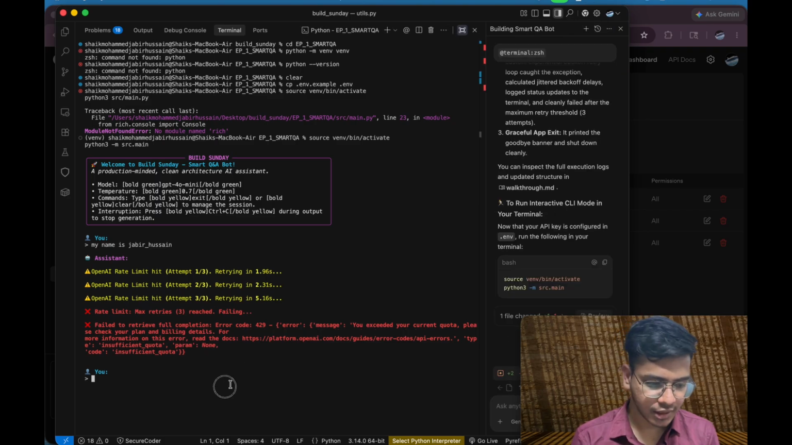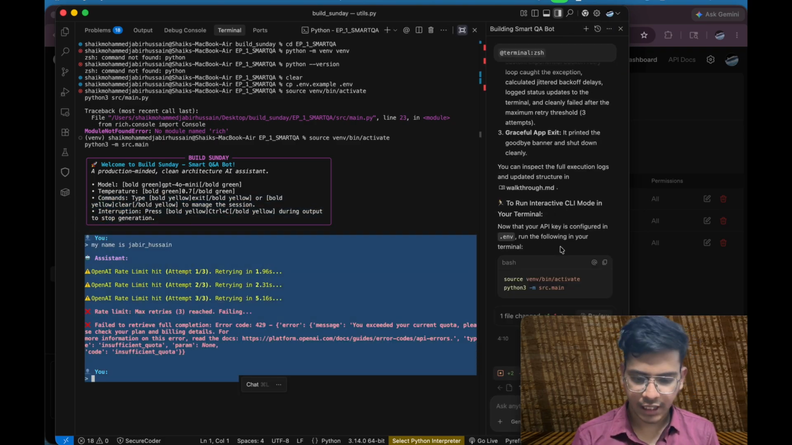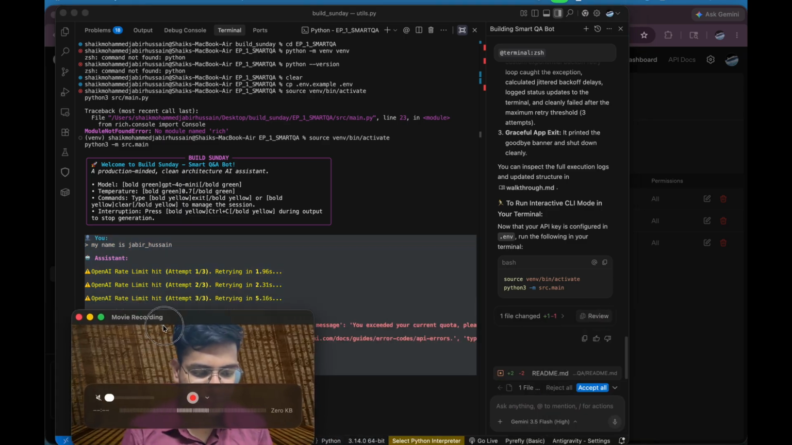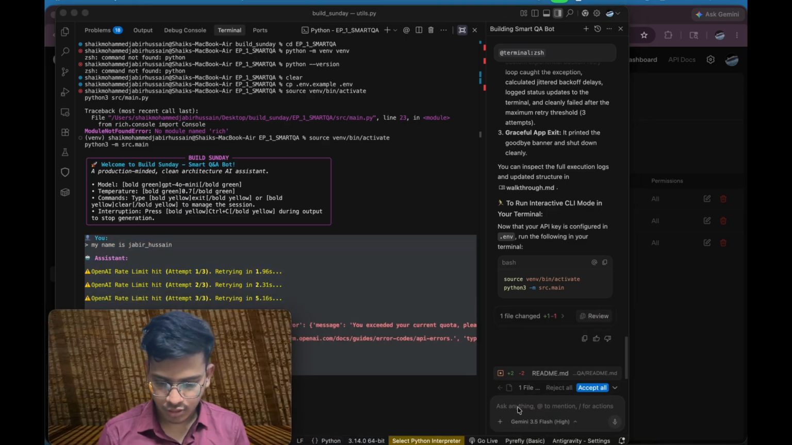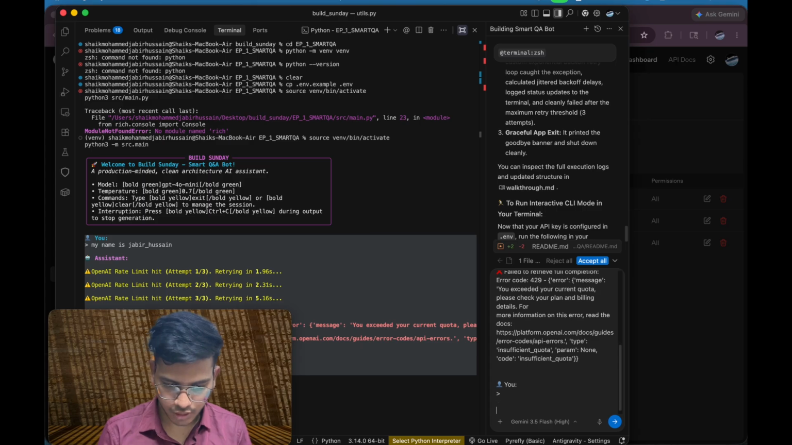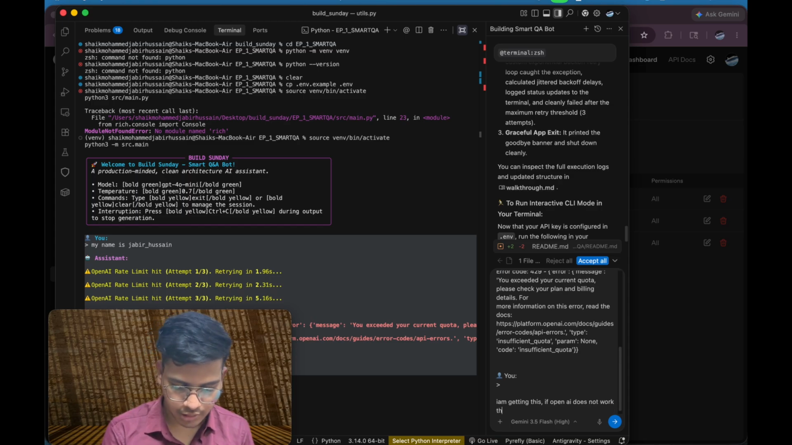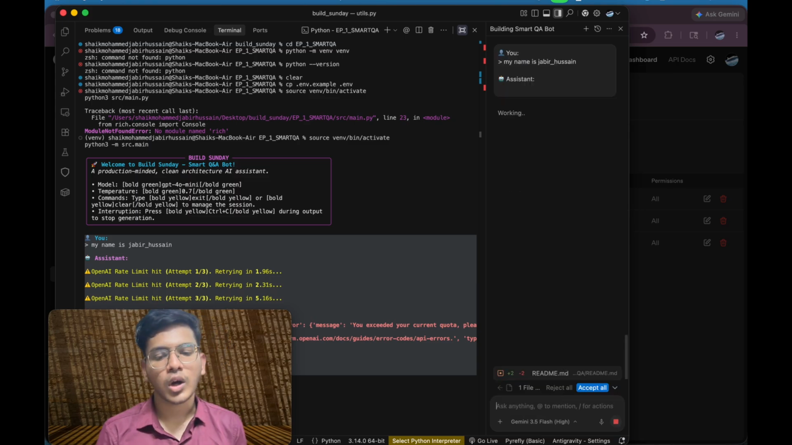I'm getting this error. I will copy this and give it to my IDE, and I will tell my IDE that okay, I'm getting this. If OpenAI does not work, then use llama 7b locally. What does that mean? What I have typed just now.